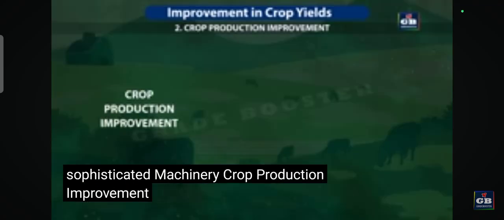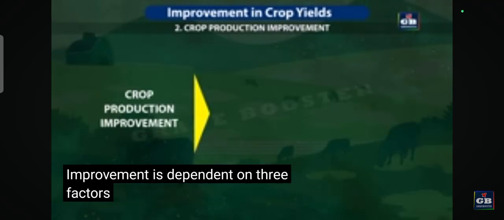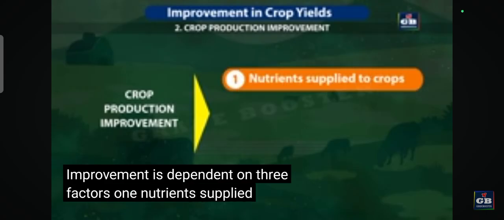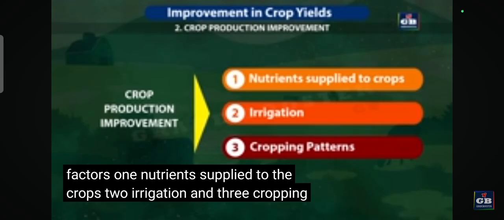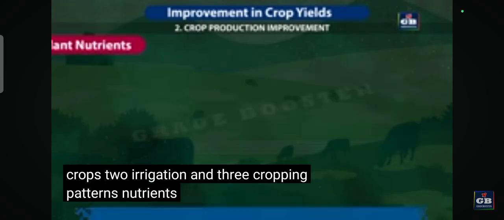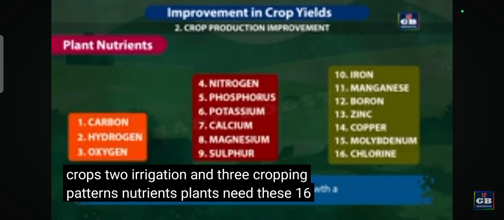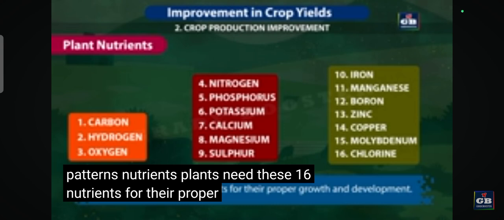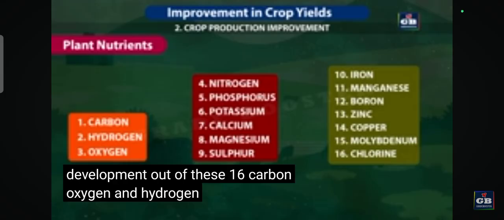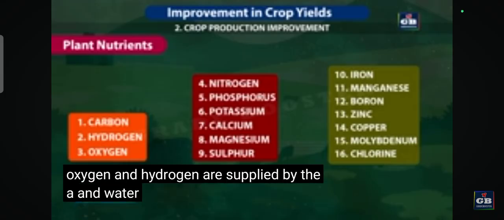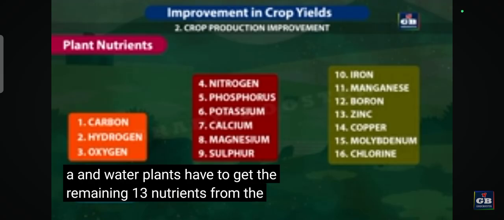Crop production improvement is dependent on three factors. 1. Nutrients supplied to the crops. 2. Irrigation. And 3. Cropping patterns. Nutrients. Plants need these 16 nutrients for their proper growth and development. Out of these 16, carbon, oxygen, and hydrogen are supplied by the air and water. Plants have to get the remaining 13 nutrients from the soil.